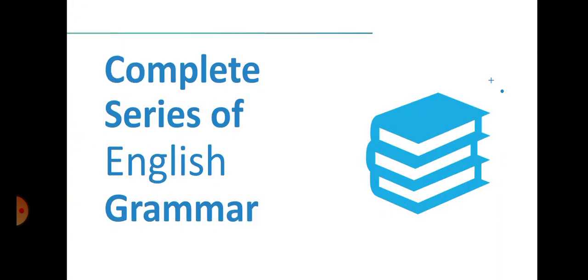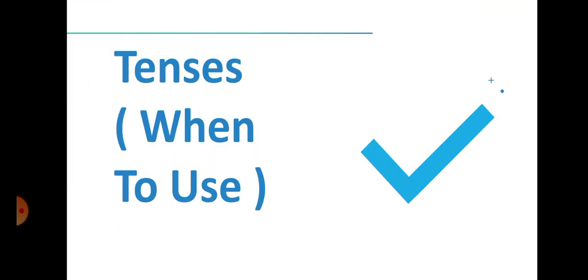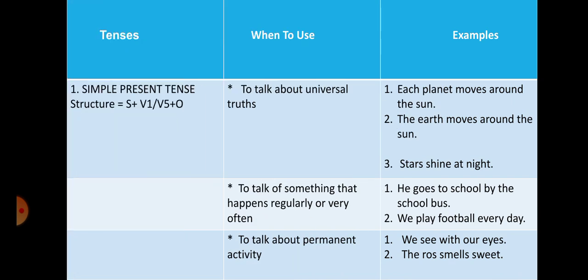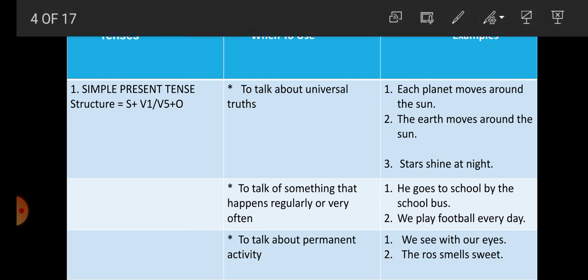Students, in our complete series of English grammar, today we are going to read tenses and when to use them. In this video lecture, we are going to read the 8 kinds of tense and when they are used. One by one we are going to read the tenses, when to use them, and their examples, in this table. So come on, number 1 is simple present tense.